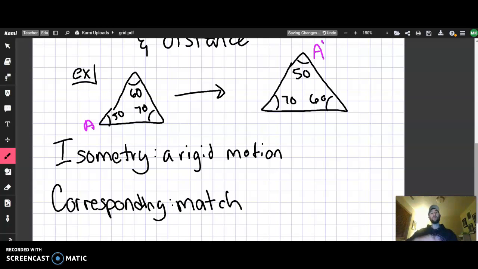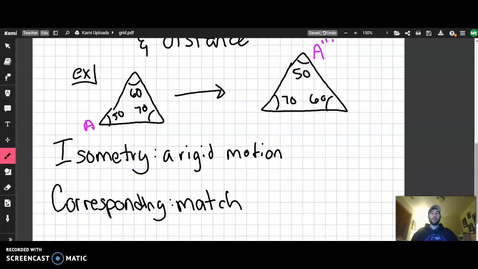And so a prime is the little tick mark that goes in the top right-hand corner, and depending on the number of transformations, we just add more tick marks. And so if 2 transformations or 3 transformations happen, then I'd have a double prime or a triple prime. And we could just keep adding tick marks up there to help count how many transformations have happened. And because it's still the letter A all the way through, we're able to keep track of what our matching angles are, what our matching points are, right?